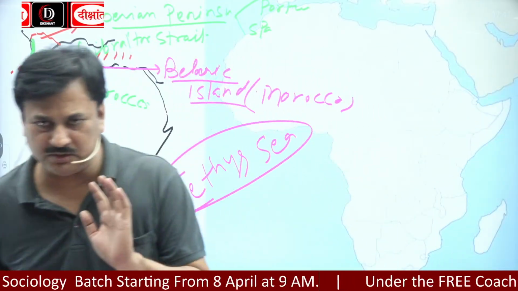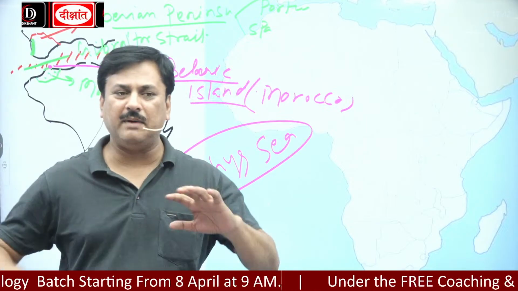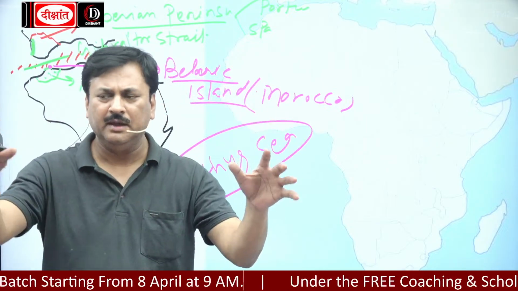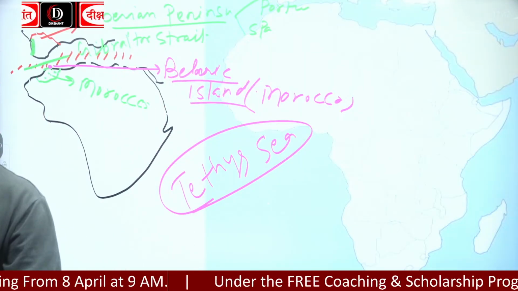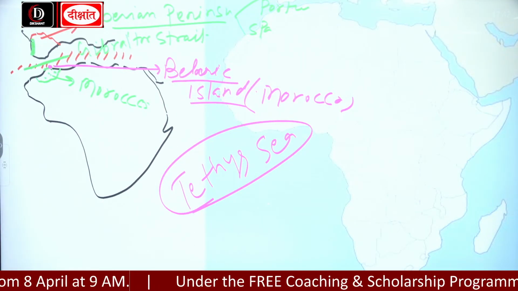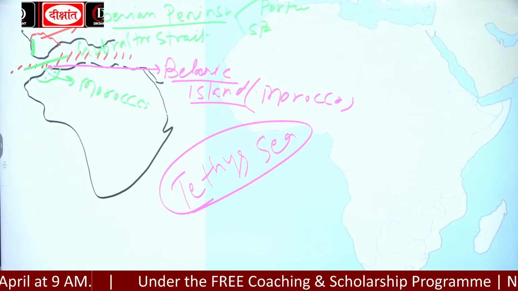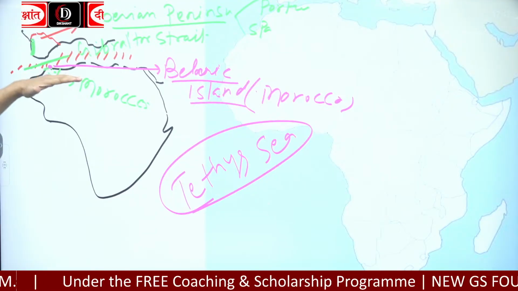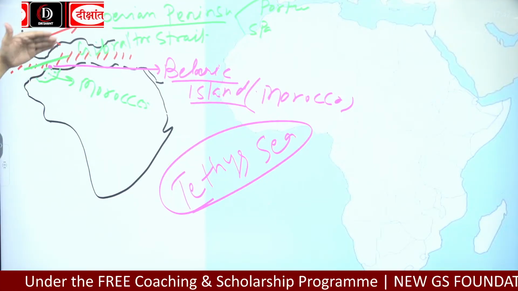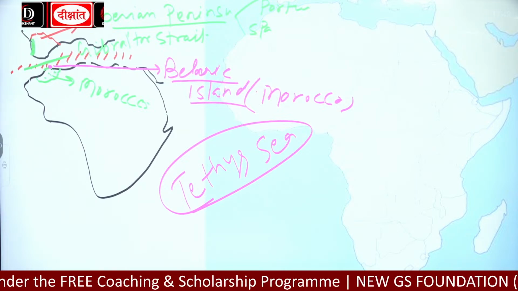Okay, oldest known. And presently the Himalayan region, Himalayan mountains or northern plain, okay, all these regions were once occupied by the Tethys Sea. ठीक है ना? तो याद रखना है. So it is separated from Europe by these physical features.